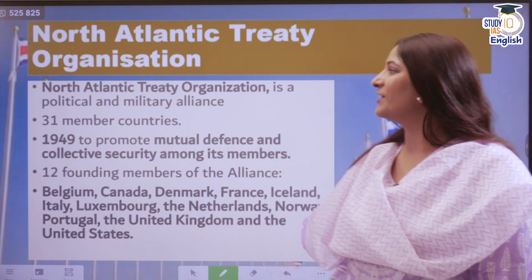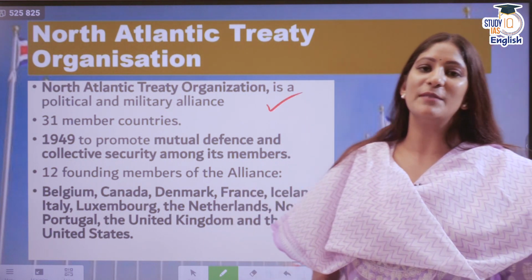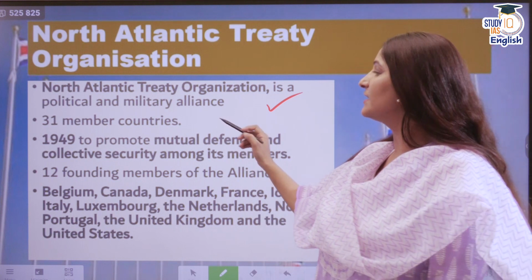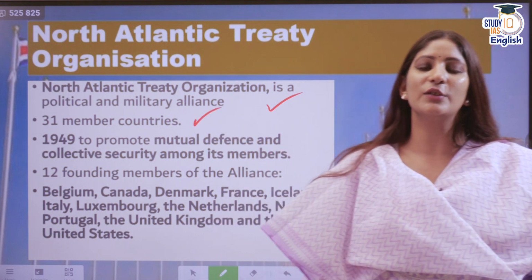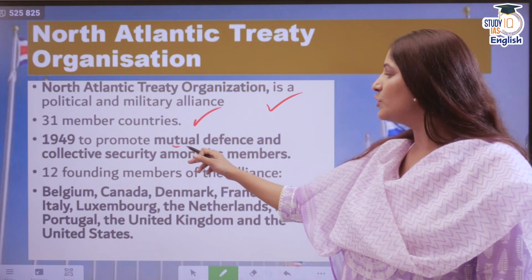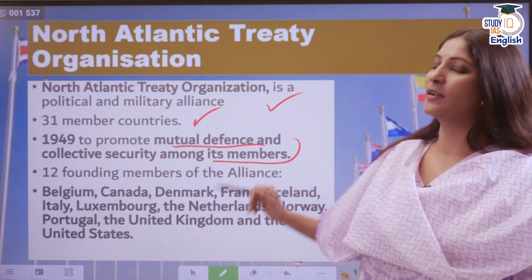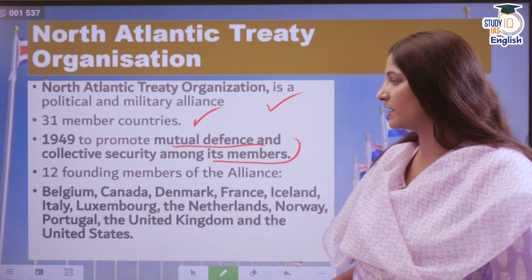North Atlantic Treaty Organization. This is a political and military alliance, and now it has 31 member countries. In 1949, it was established in order to promote mutual defense and collective security among its members. Of course, against USSR it was done.